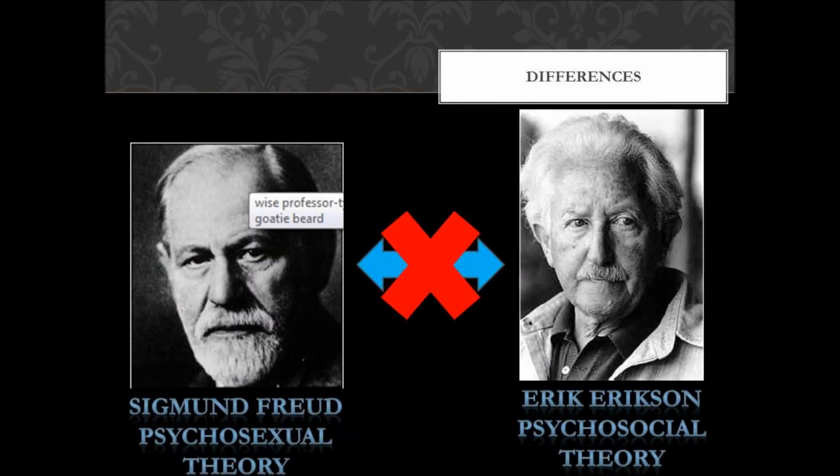The first difference is that Erikson broke away from Freud's emphasis on sex, but instead emphasized social relationships in every stage of life. The second difference is that Freud did no experiments to come to his conclusions about personality. The third difference is that Erikson believed that humans develop throughout their lifespan in 8 stages, and Freud believed that a person's personality is shaped by the age of 5 in only 5 stages.